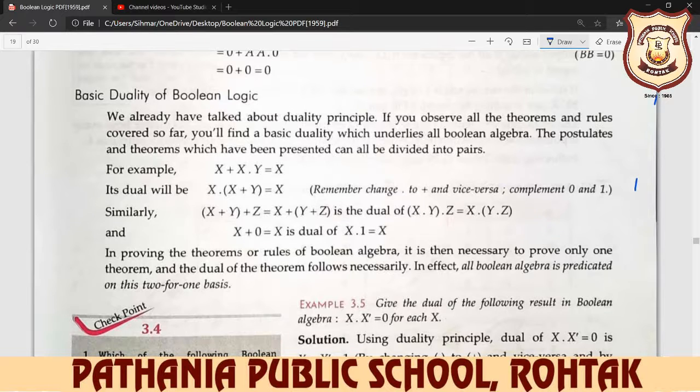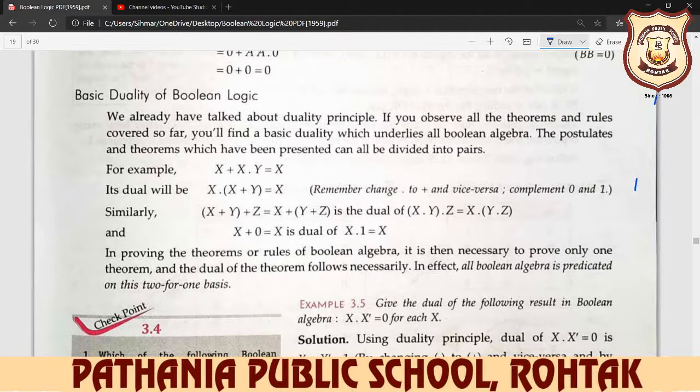We have already talked about the duality principle in laws. If you observe all the theorems and rules covered so far, you will find a basic duality which underlies all Boolean algebra. The postulates and theorems which have been presented can all be divided into pairs.